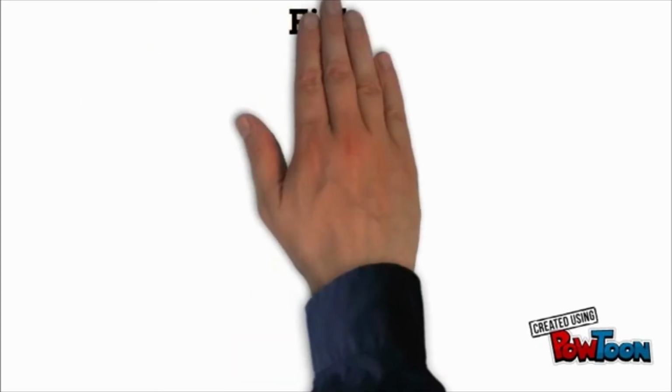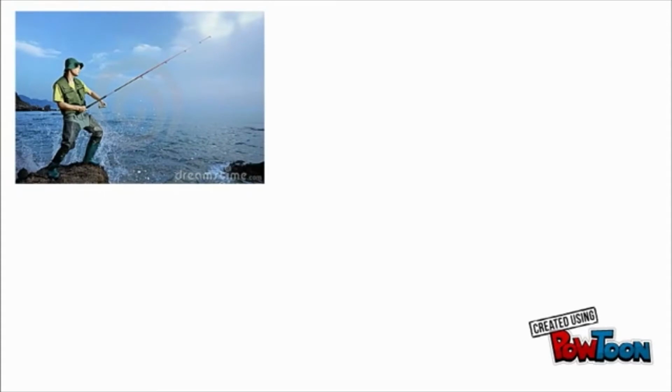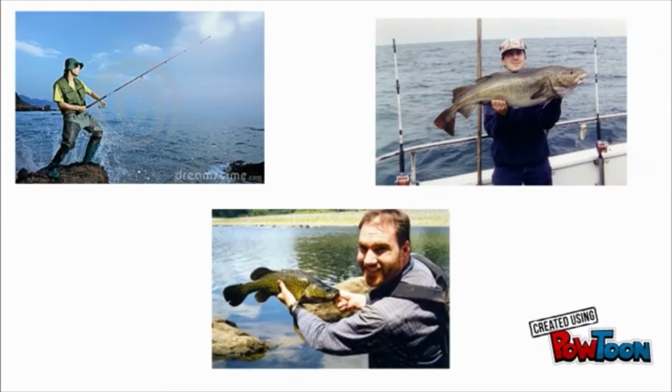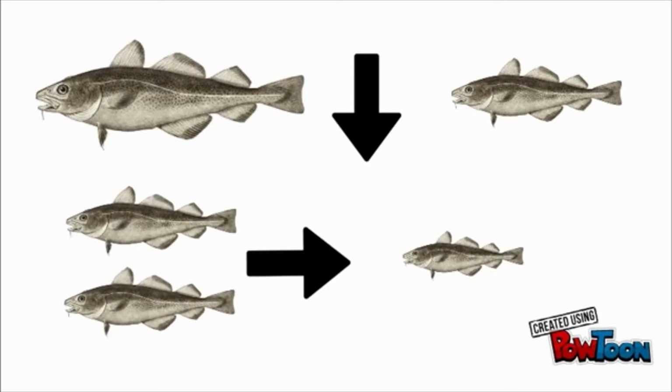Well, moving on to fish, specifically the Atlantic cod. Fishers typically prefer bigger fish, and a lot of fishers, as a rule, harvest exclusively the larger fish, and allow the smaller ones to go back into the ocean. This has caused a dramatic size drop in fish, especially the Atlantic cod. As the bigger fish are being caught and harvested, the smaller fish survive and reproduce and pass on the small size trait they carry to their offspring. This results in smaller and smaller fish every generation. This is an example of artificial selection.